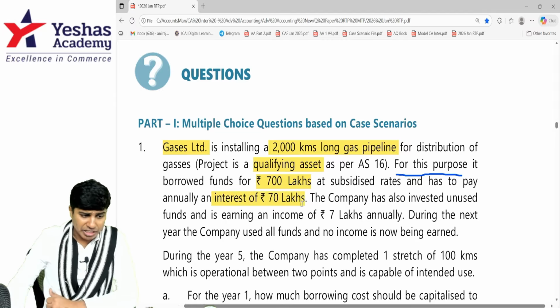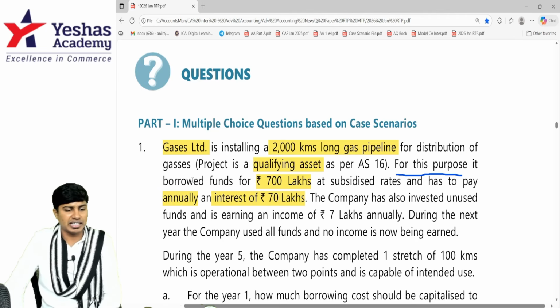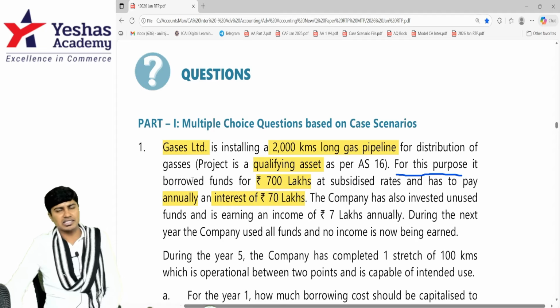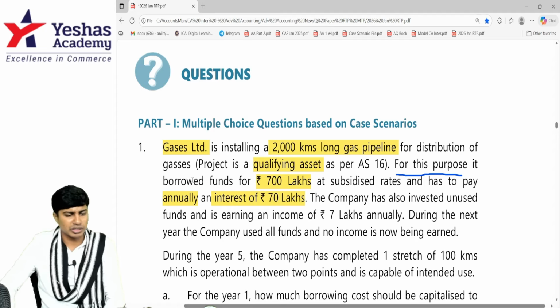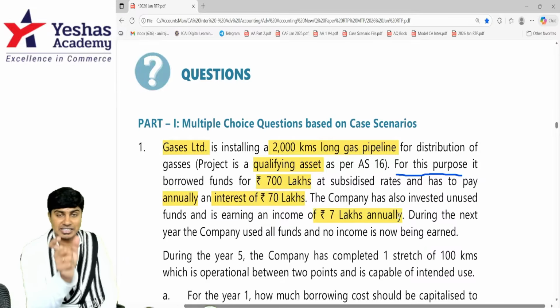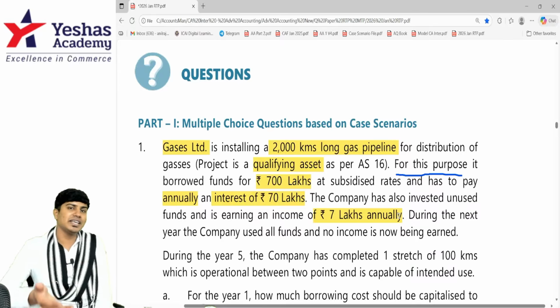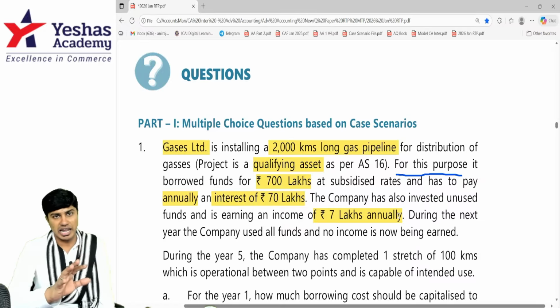700 lakhs is the borrowing and interest is at a subsidized rate, and they have to pay interest of 70 lakhs annually. So every year they pay 70 lakh rupees as interest on 700 lakhs. That brings down the interest rate to 10%. The company has also invested unused funds and is earning income of 7 lakhs annually. So to the extent the money is not used, it is invested elsewhere, and the company is generating passive income of 7 lakhs, but they're paying an interest cost of 70 lakhs.